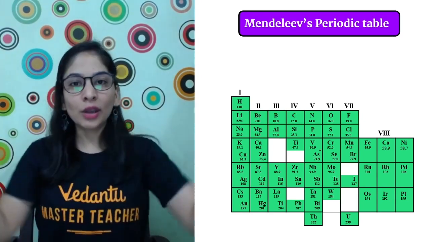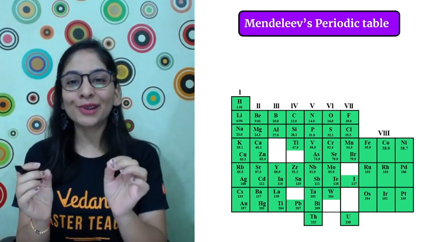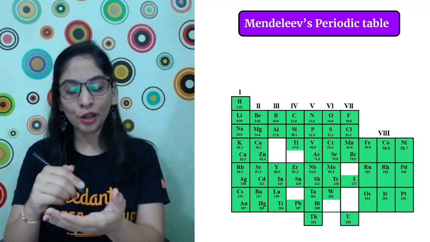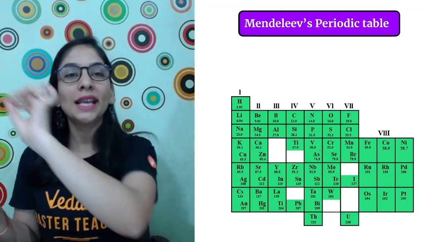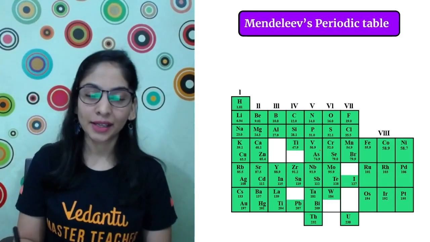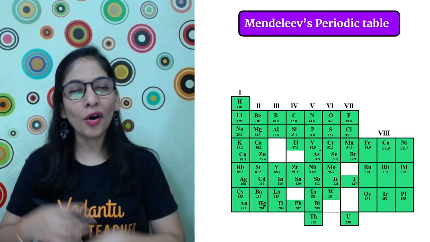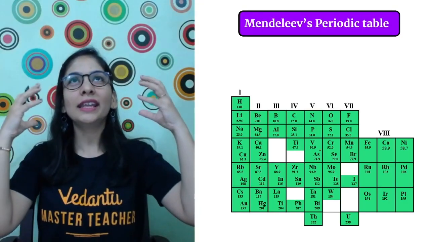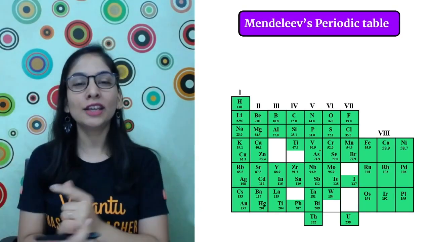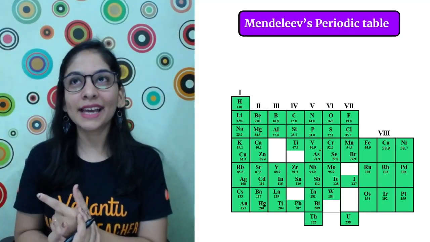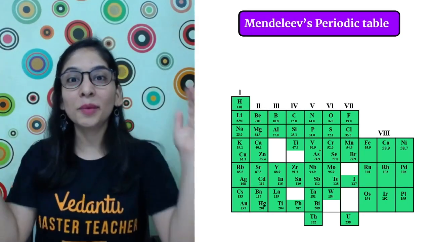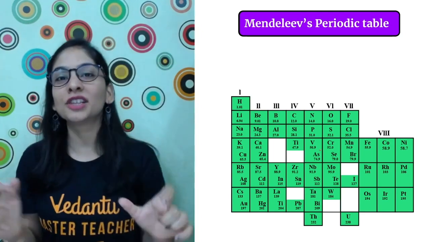He took one of his walls and tried to paste all the elements written on cards. He took some cards, wrote all the elements, and started placing them one by one, and while doing that he fell asleep. And suddenly all of these elements were in his dream, roaming here and there, and finally he woke up, and by the time he was trying to write them down, he got the picture of how to arrange them, and he arranged them beautifully.